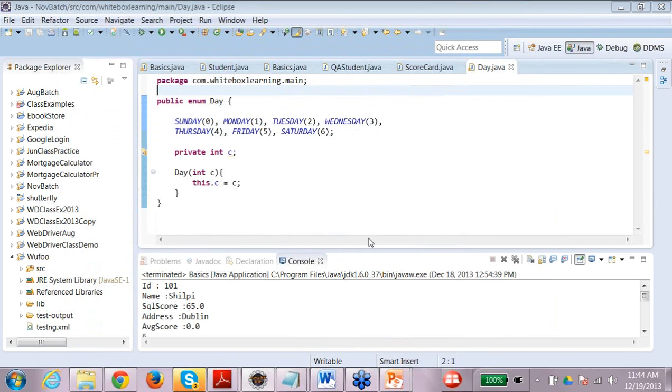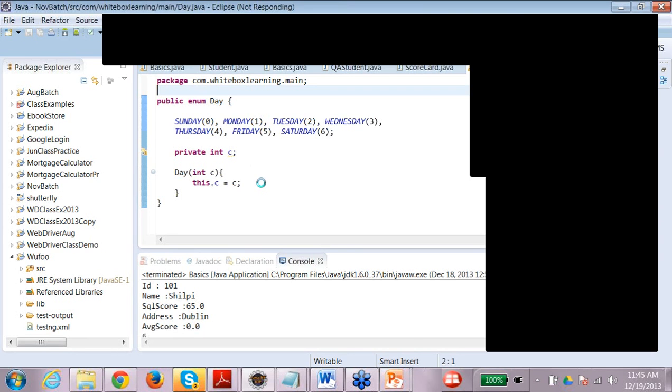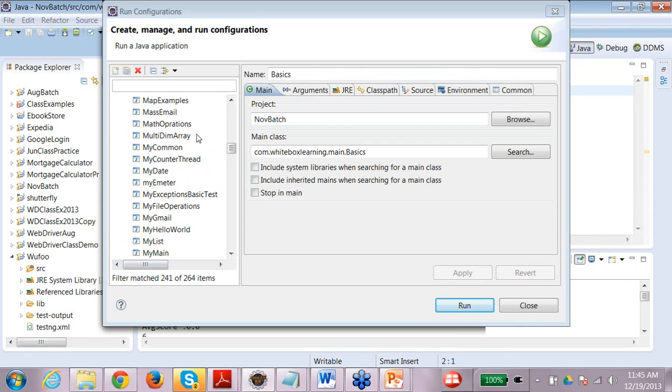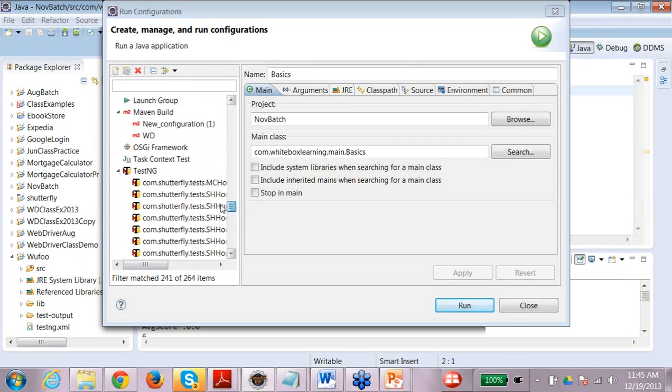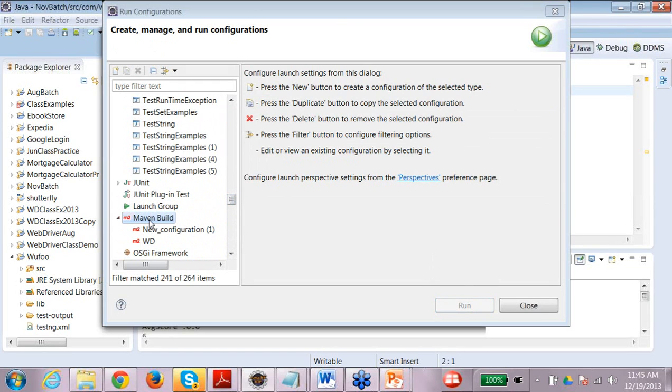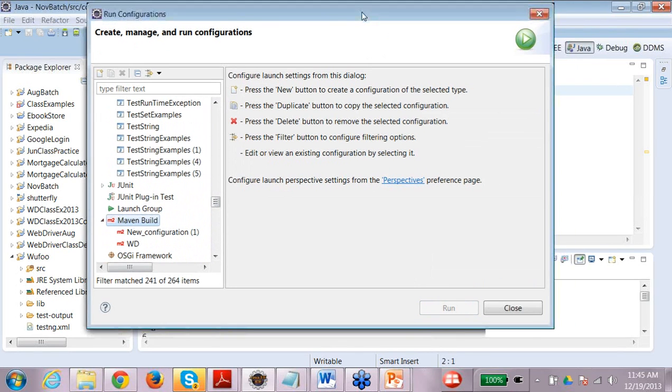When the Maven installation is complete, you can check in Run Configurations, scroll down, and you should be able to see here, if you see Maven build coming there,